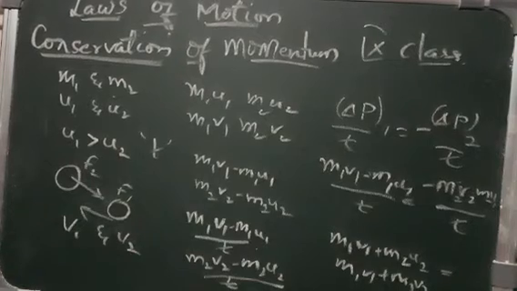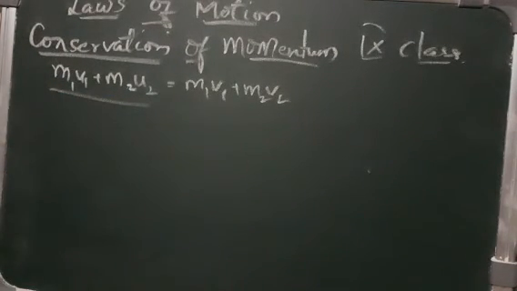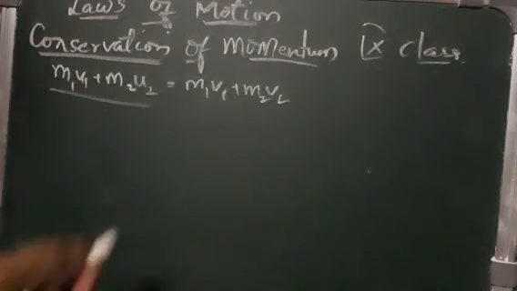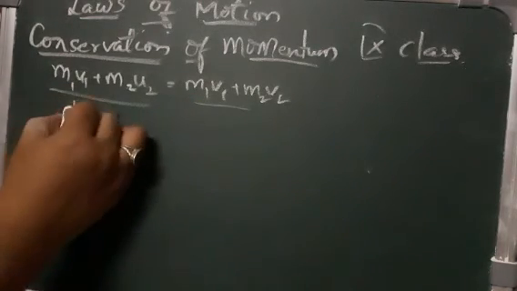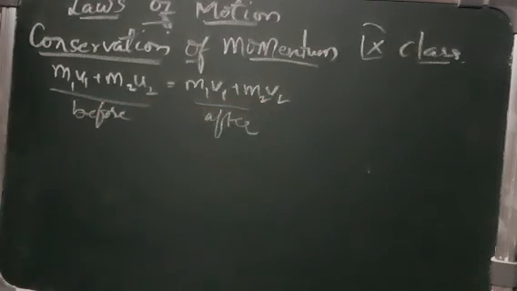This is the momentum before the collision, and this is after the collision. So we see that there is no change in the momentum before and after. The total momentum is unchanged.